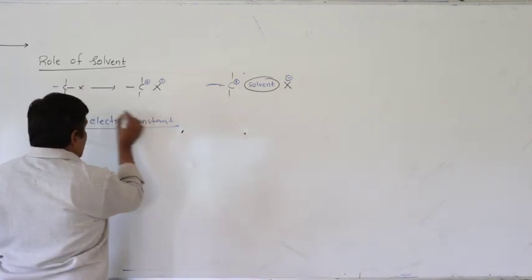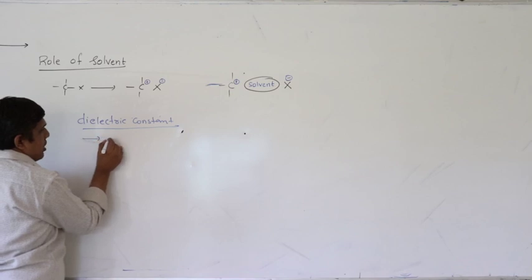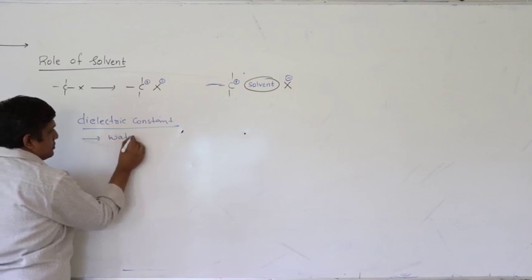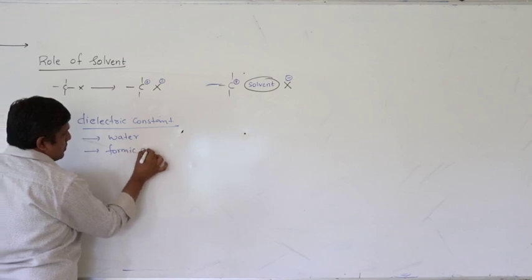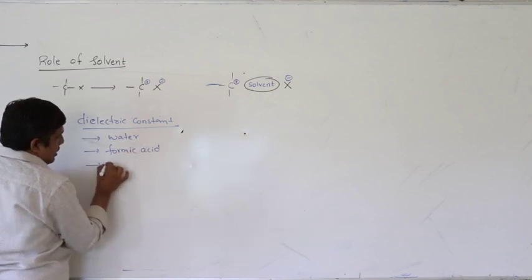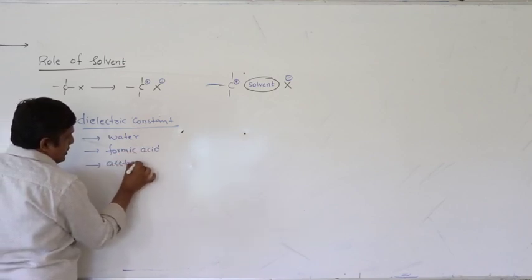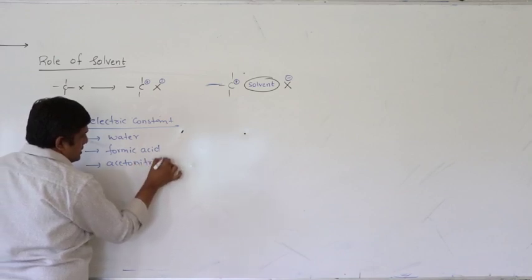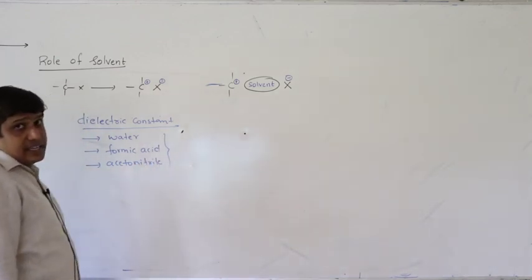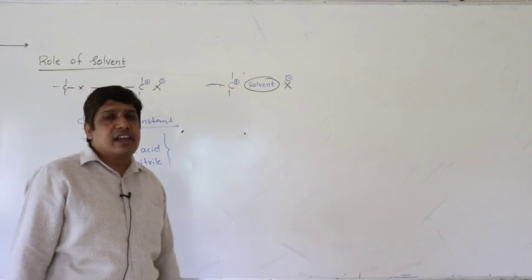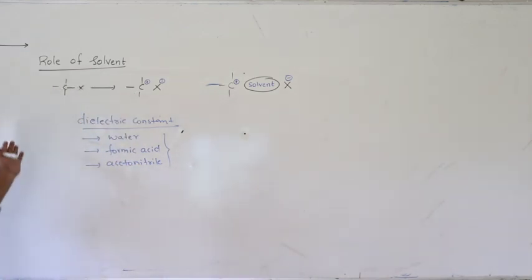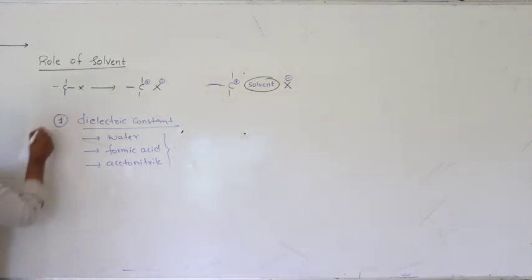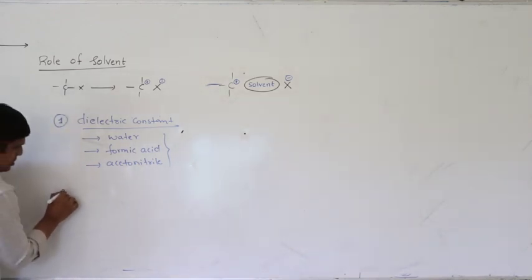So examples of solvents having high dielectric constant are water, formic acid, acetonitrile, etc. These solvents encourage the ionization of the first step, or they cause charge separation. So this is the first factor. The second factor is solvation.